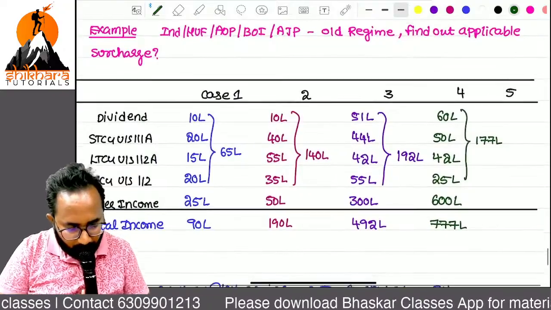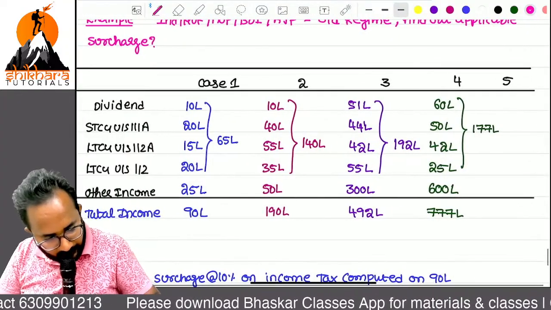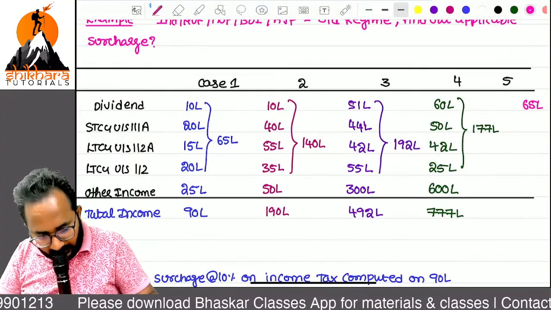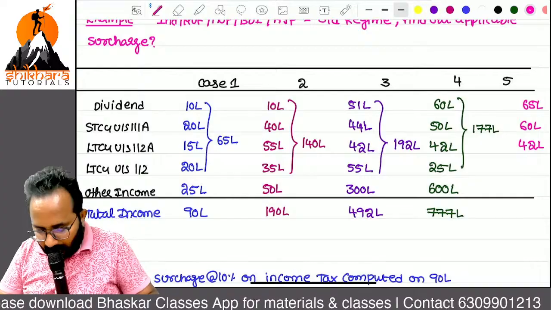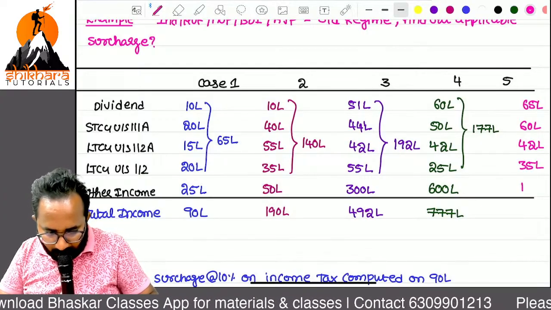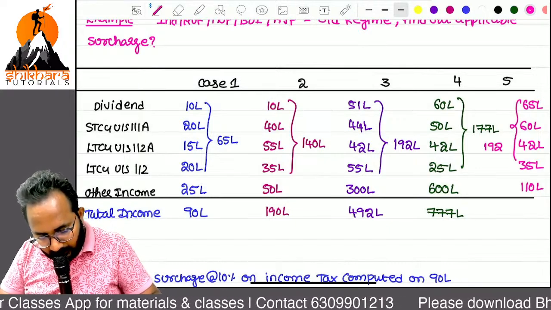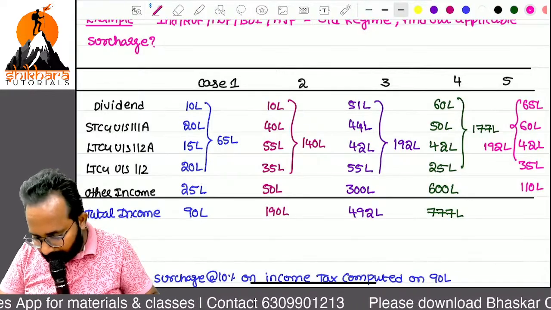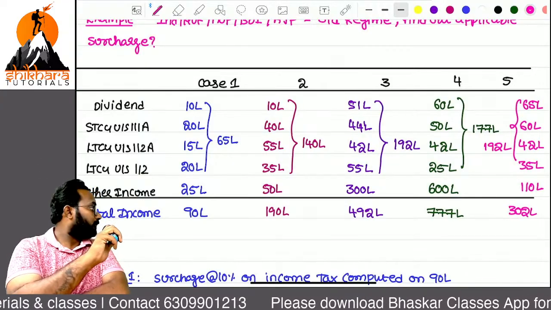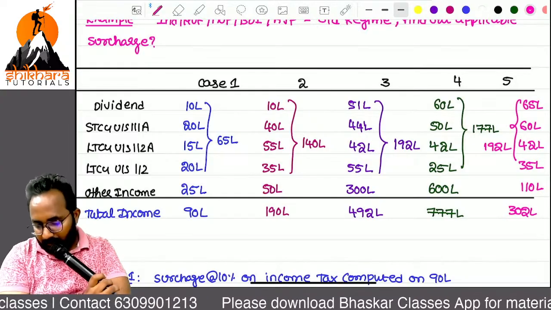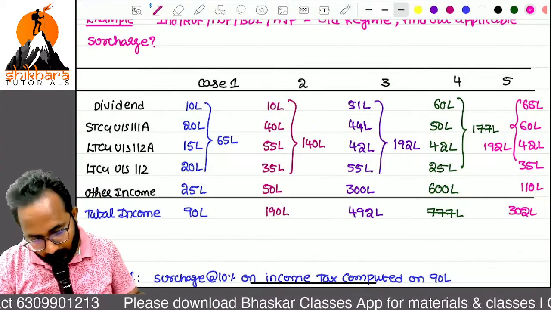So next, case number 5. Last case. You only need to do the 65 lakh. Yes, 60 lakh. Next, 42 lakh. Next, 35 lakh. Next, 110. Special incomes total, how much? 192 lakh, I think. Total, how much? Now, please tell me. 302? 192 lakh only.